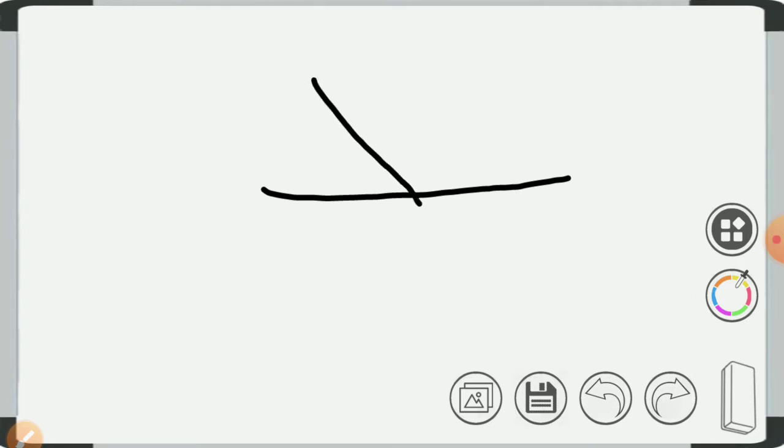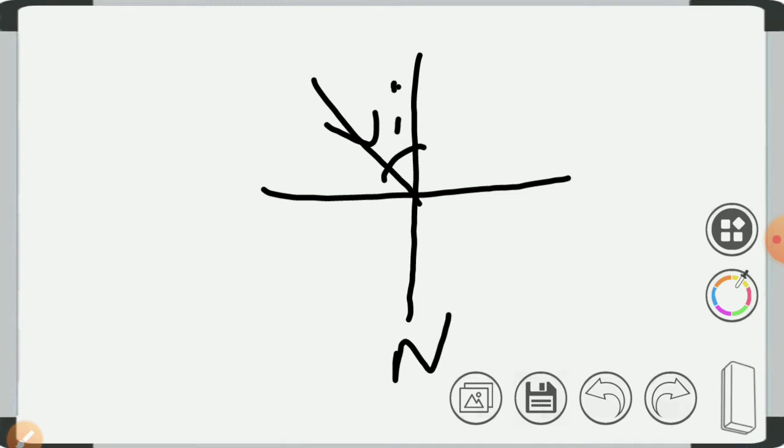What does this law state? For example, take this surface. This is the incident ray, and this is the normal. So the angle of incidence will be i, the angle between the normal and the incident ray. This ray will be reflected like this, and this angle is your angle of reflection, r.